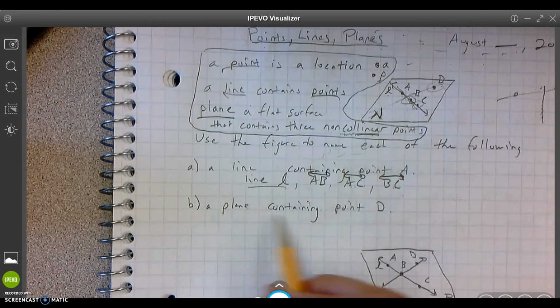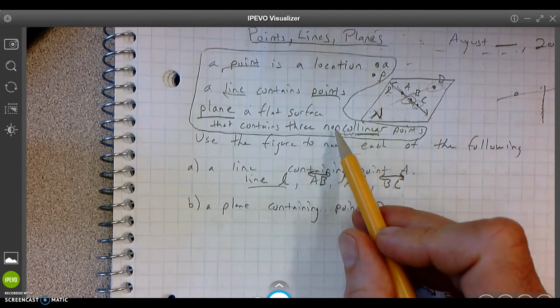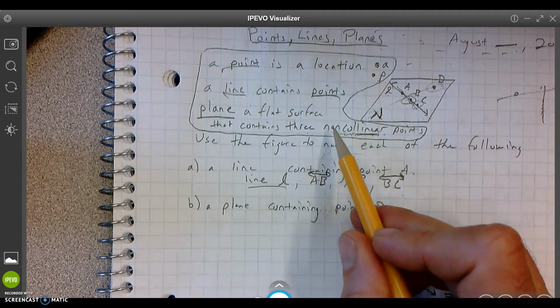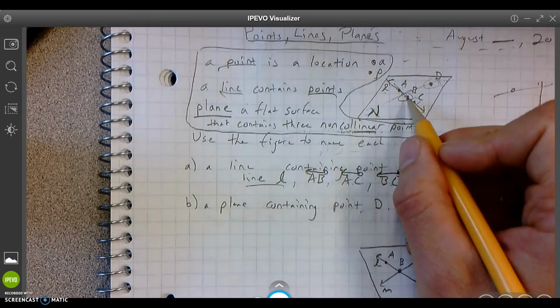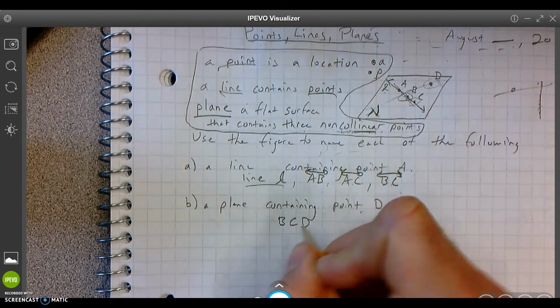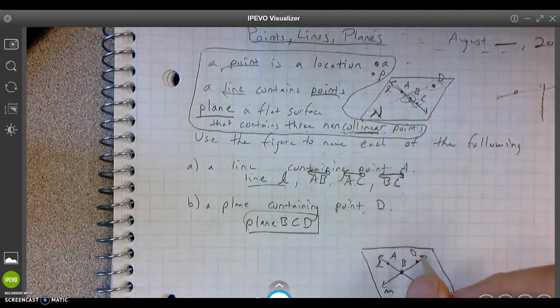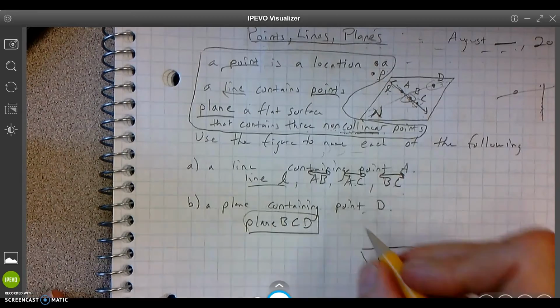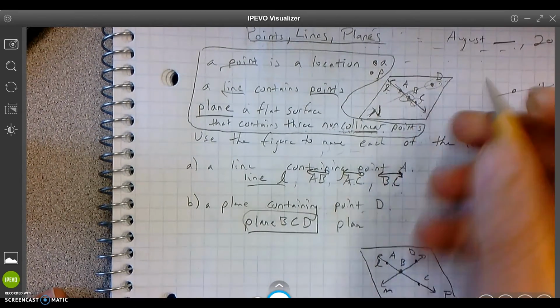Now we need a plane containing point D. Remember, a plane has three non-collinear points, so three points that are not on the same line. I gave the example before: B, C, D. I write plane before it. So that's an answer: plane BCD. What's another one? Plane ABD.